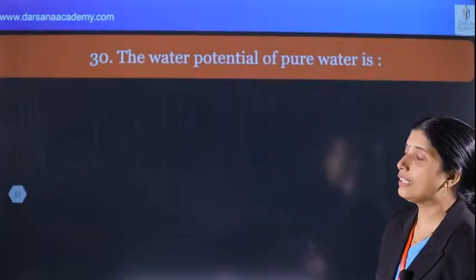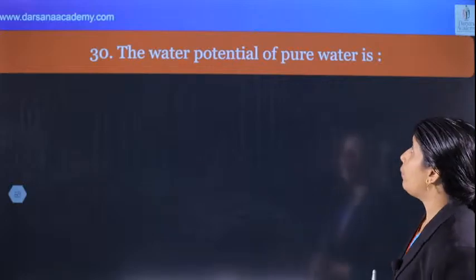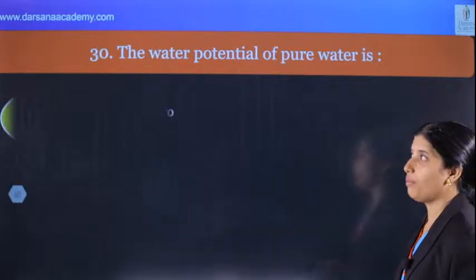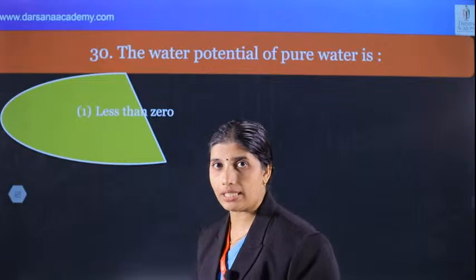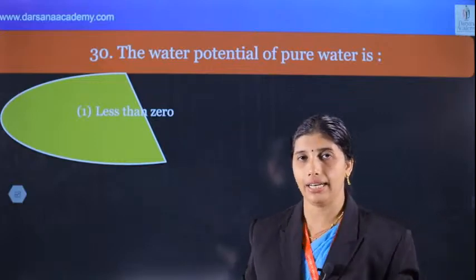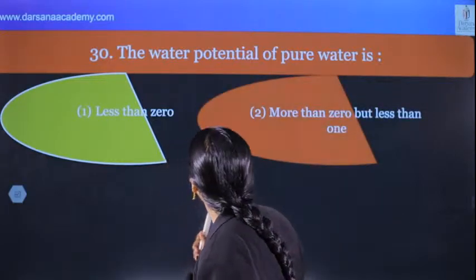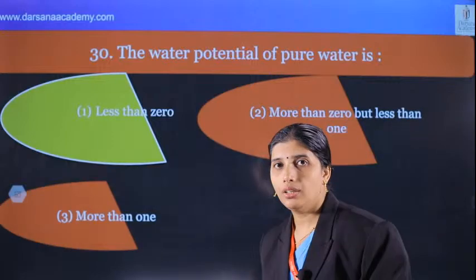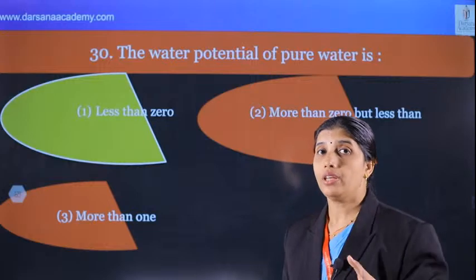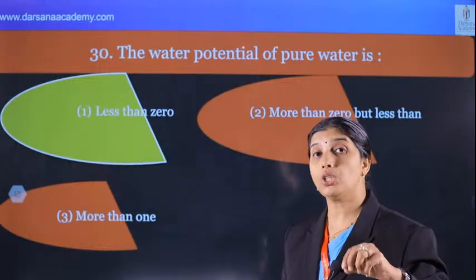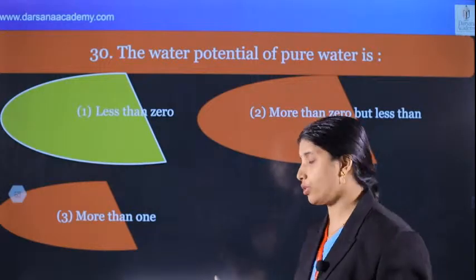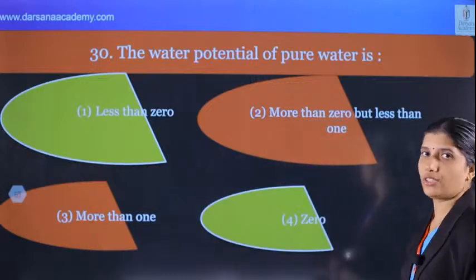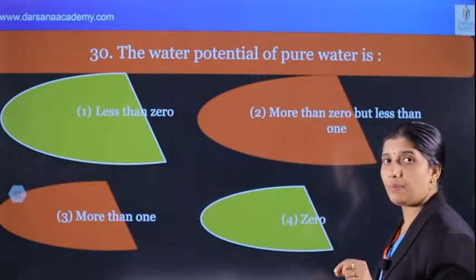Question number 30. The water potential of pure water is less than 0? No, less than 0 can be in solute potential, negative. And more than 0 but less than 1? No, that's not correct. More than 1? No. Usually positive, that is pressure potential is usually positive. And 0, yes, of course. Water potential of pure water at STP is 0.